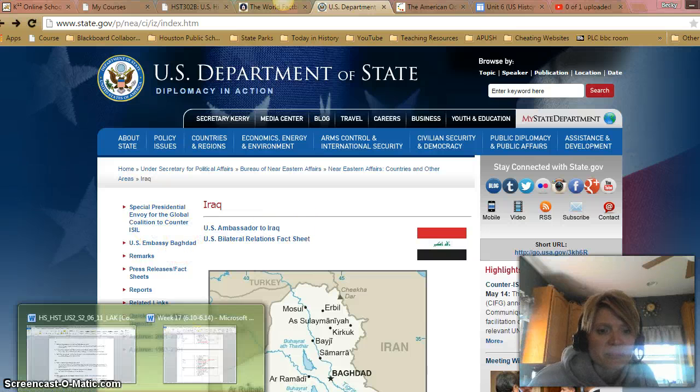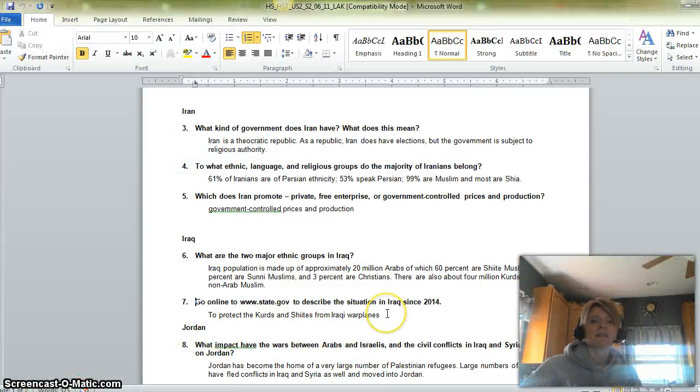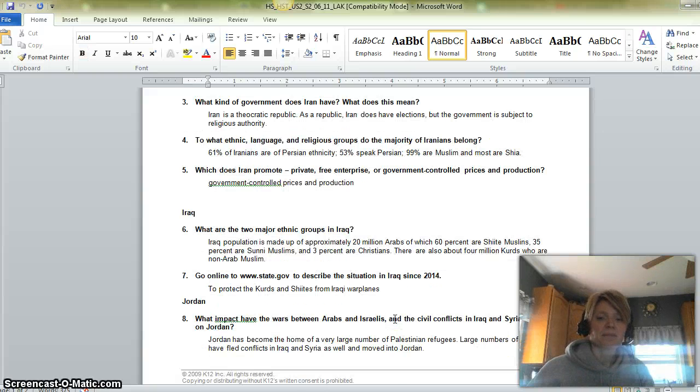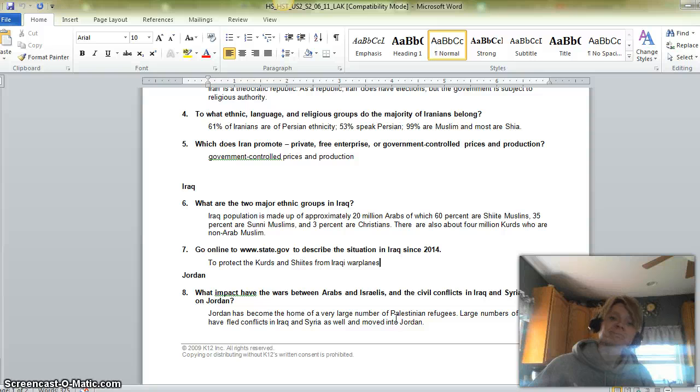However, because time is of the essence, and the situation in Iraq since 2014, it's important to protect the Kurds and Shiites from Iraqi warplanes. Kurds are an ethnic minority, and they've been targeted quite a bit in Iraq, and the Shiites as well, and try to protect them from the Iraqi warplanes.